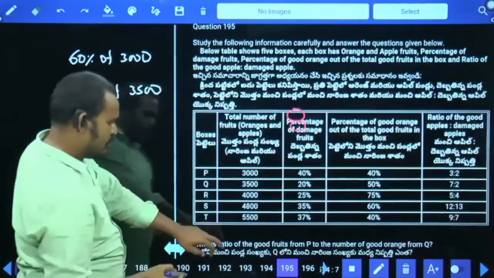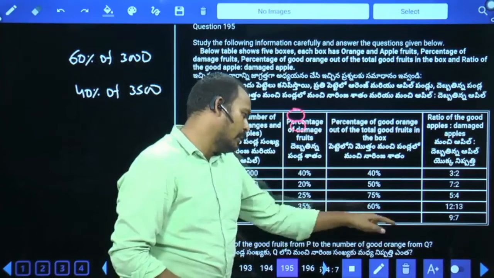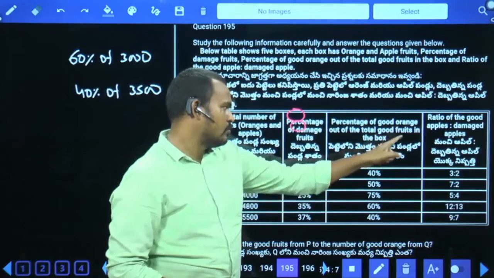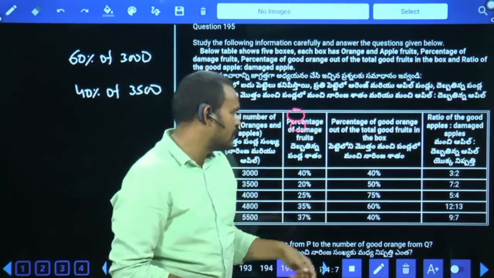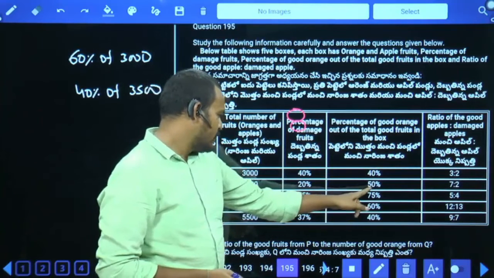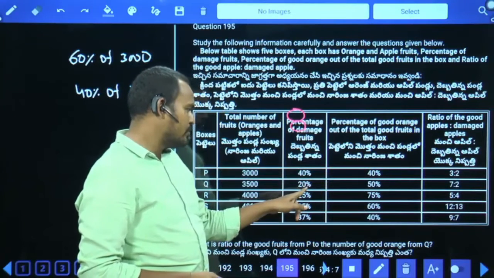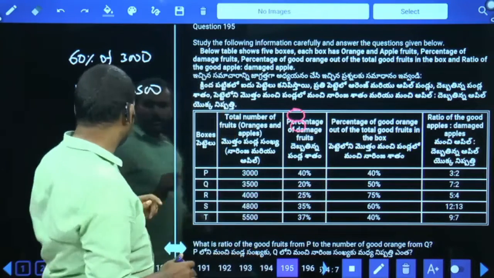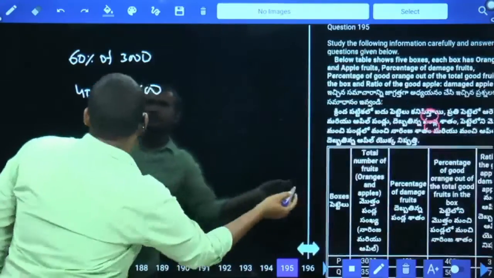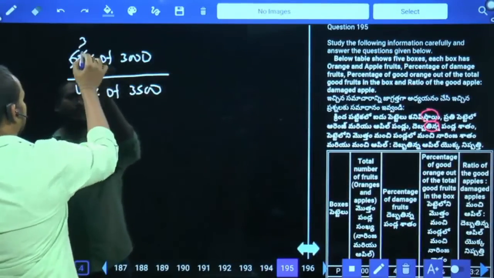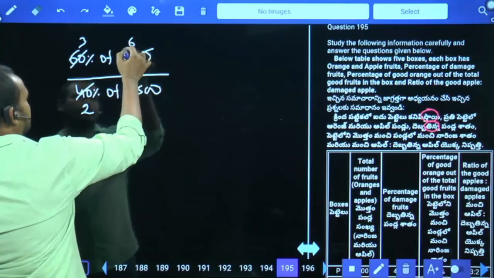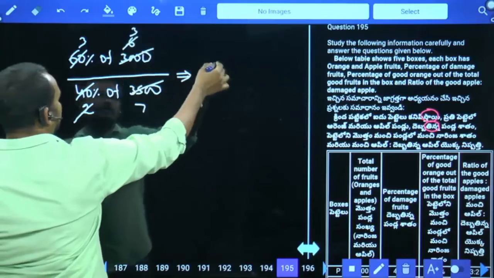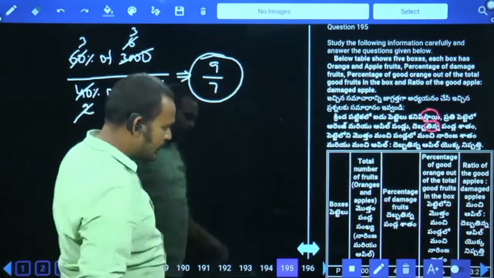Okay. Here we require good oranges from Q. Good oranges from Q means percentage of good oranges out of the total good fruits in the box. How much percentage? 50%. 50% of 80%, because 20% are damaged means good fruits are 80%. 50% of 80% means 40%. 40% of which one? 3500. We need to calculate the ratio. First it is 3 times and it is 2 times, and 5 6 times, 5 7 times, then again 2 how many times? 3 times, then the ratio is 9:7. That is question 195.